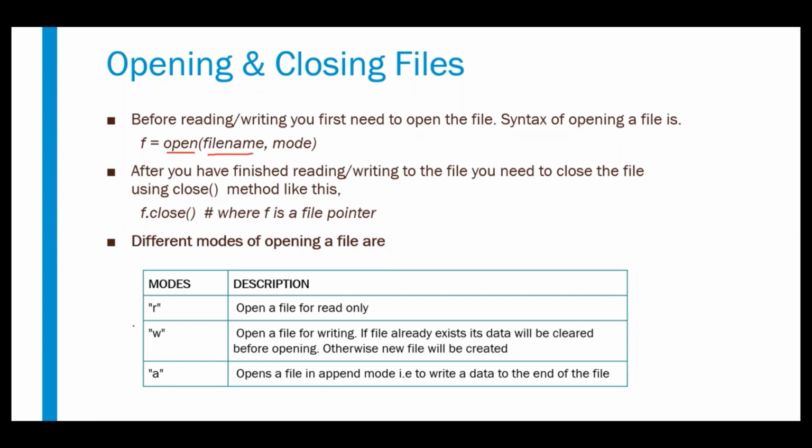There are three different modes we have: R, W, and A. R represents opening the file in read-only format, and we can just read the data. W is for writing the data. If the file already exists, the data on that file will be cleared and the new data will be added. And if the file itself is not there, a new file will be created. A is another mode, where we open the file in append mode. The data still exists, but we can add new lines to that file. So these are the three different modes we have: R, W, and A.